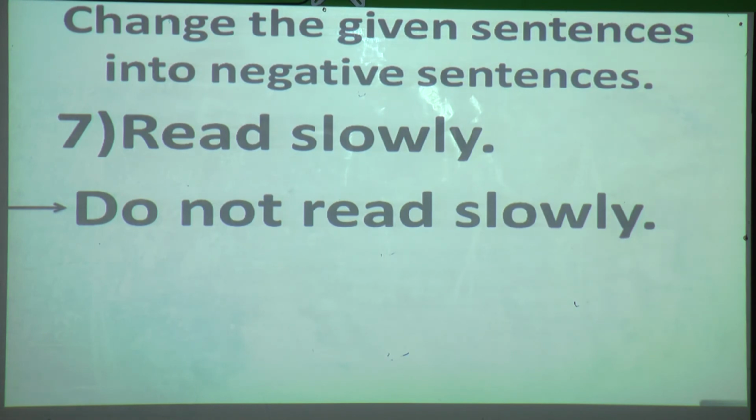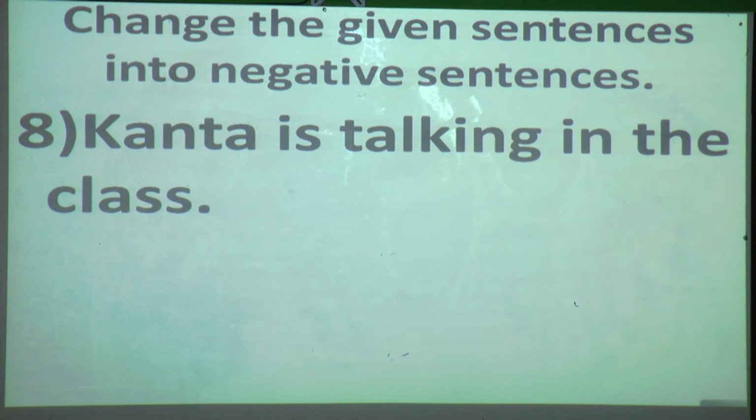Okay, have you written down? Okay, so the last example is Kanta is talking in the class. So now what are you going to do? First recognize how many verbs are there in this. Yes, we can find here 2 verbs, is and talking. Yes or no? So where are we going to put our not? We are going to put our not after the first verb, or we can say we can put it between the 2 verbs. So our answer will be Kanta is not talking in the class.